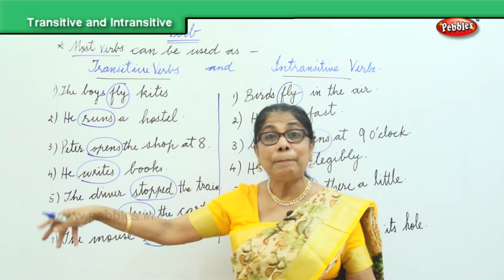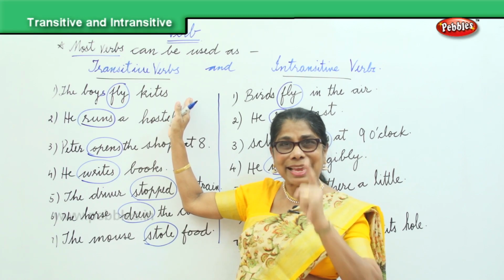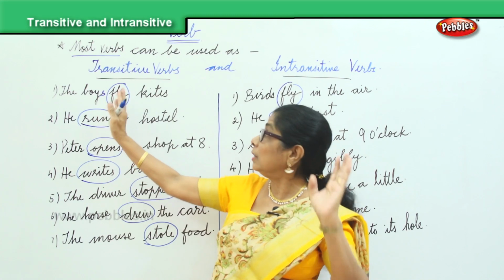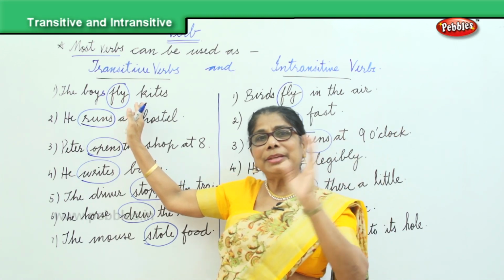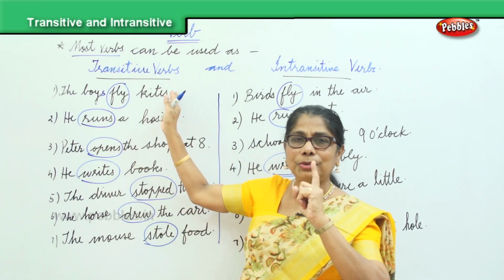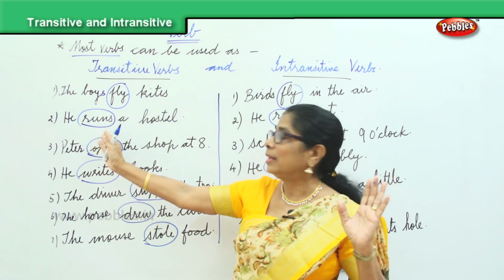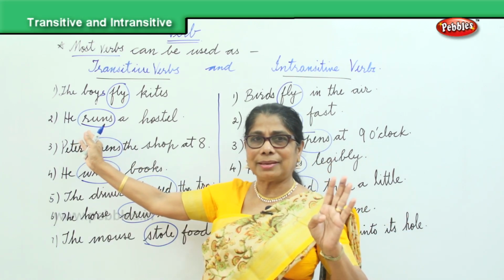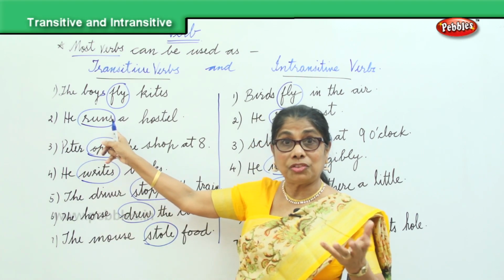The action passes on to an object to make sense. The boys are doing an action. The boys fly. What are they flying? From the subject, the verb passes on to the object, the action done. What action? Kite. He runs. He, the subject. What is the action? Runs. Running what? Hostel, hotel, whatever.